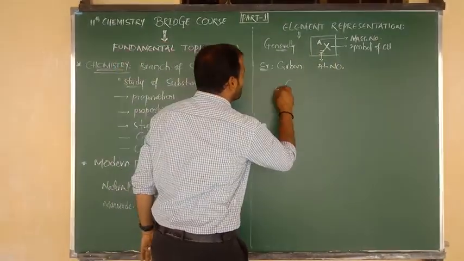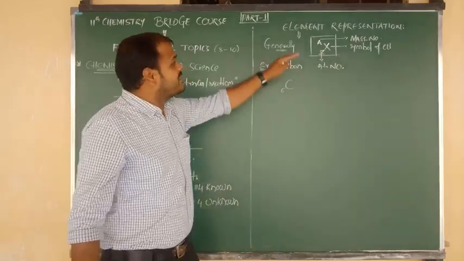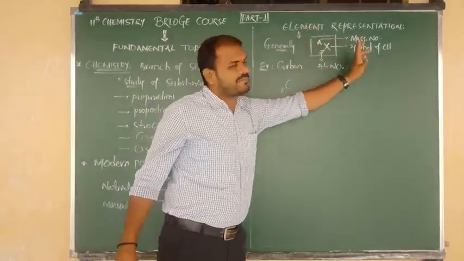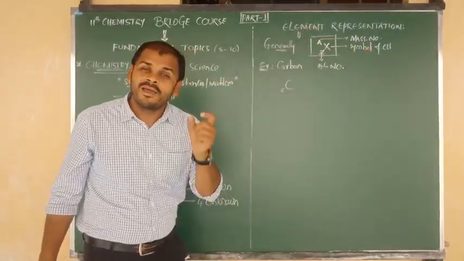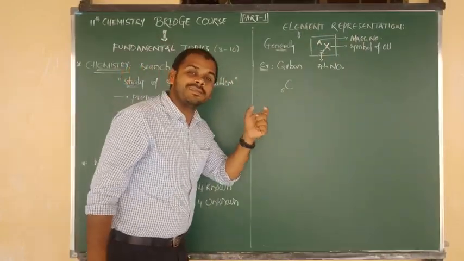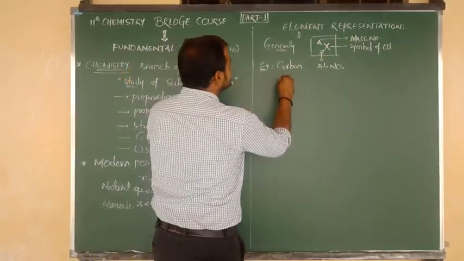That is nothing but what, beta? 6. And at the top of the element, we have to write the mass number. What is the mass number? That is denoted by the symbol A. But carbon's mass number is 12.